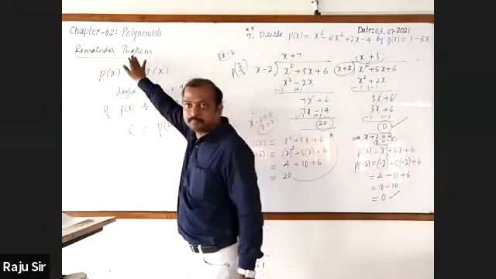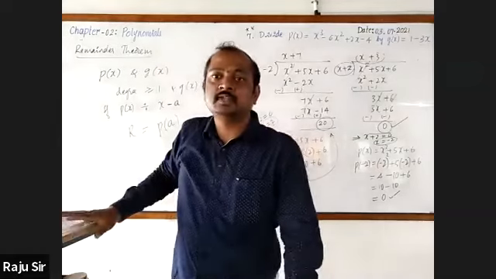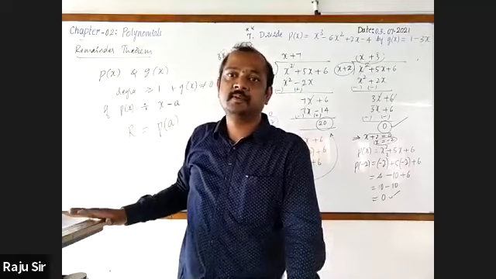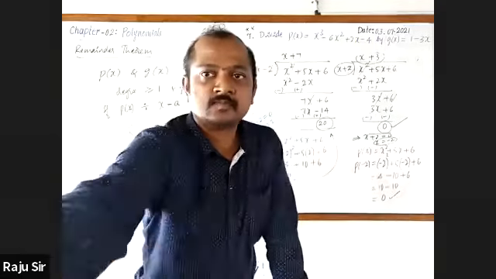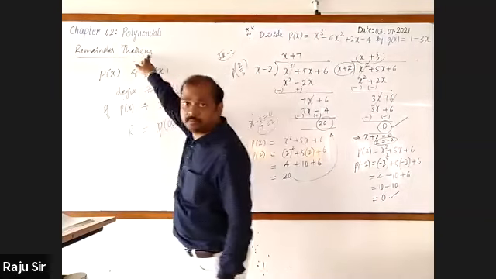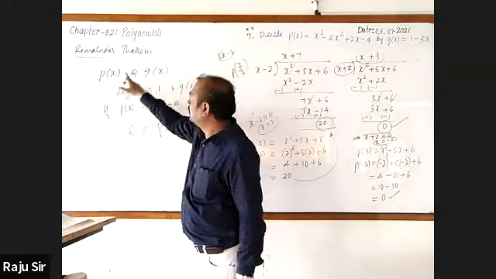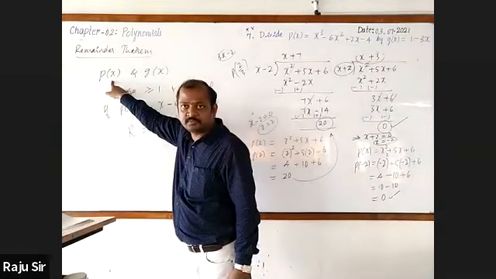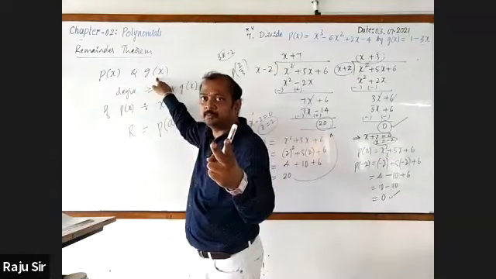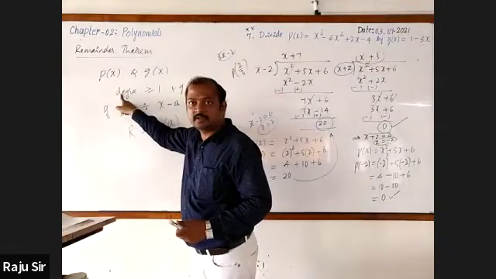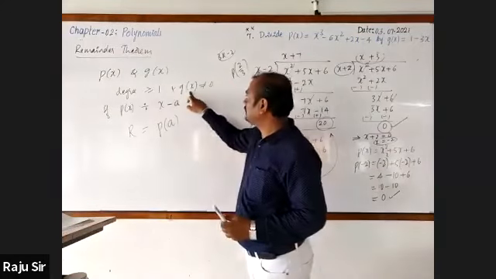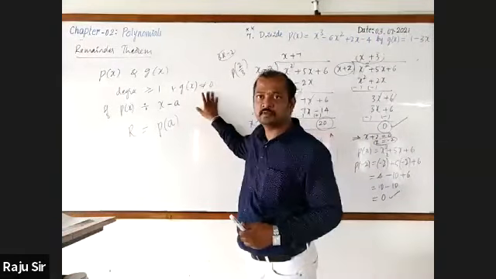Remainder theorem states that, Anish, where are you? You should listen. Remainder theorem states that let P of x and G of x be any two polynomials of degree greater than or equal to 1 and G of x is not equal to 0.